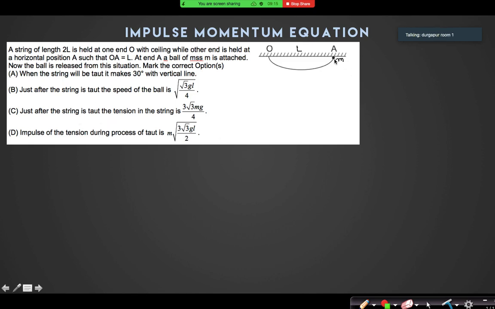Can you just tell me from here till the string becomes taut, how the ball moves? Vertically downward under gravity. So the ball directly comes down till the string becomes taut. Let us assume the string becomes taut at this position.